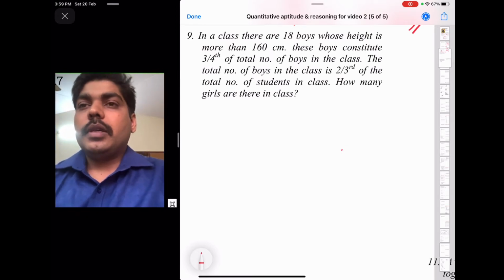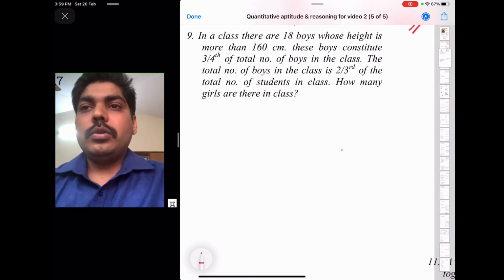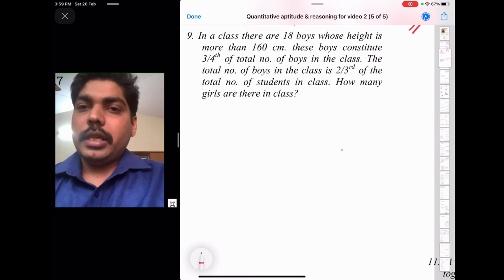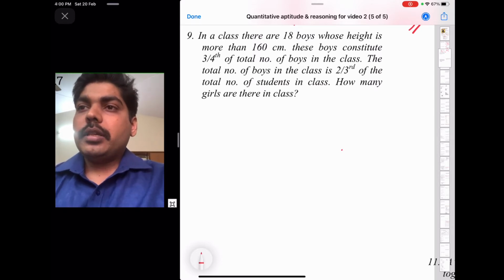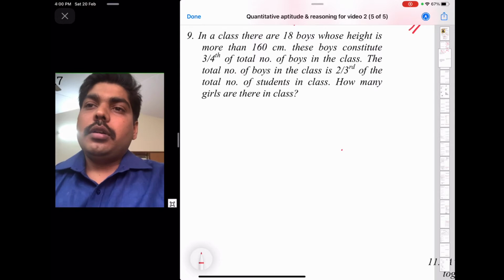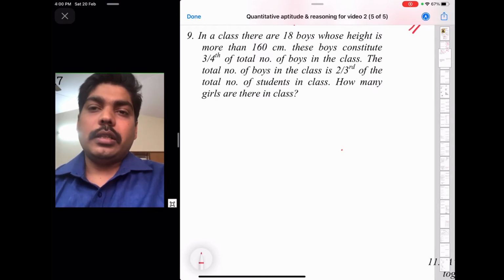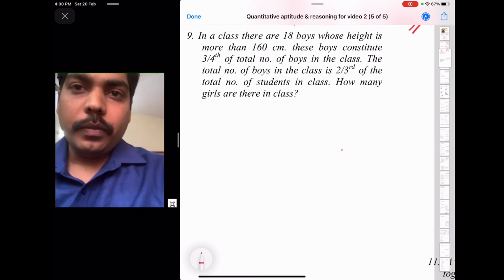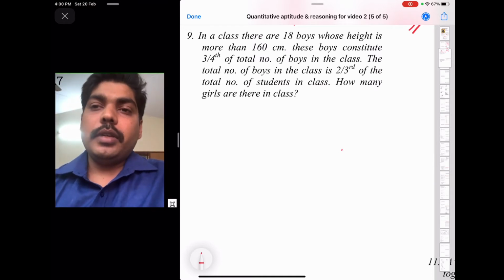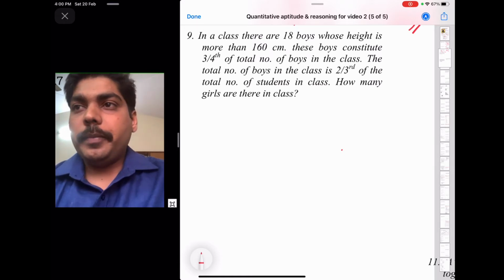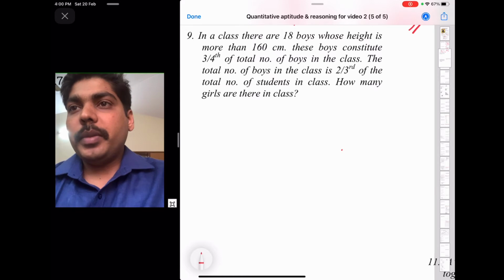Okay, in a class there are 18 boys whose height is more than 160 centimeter, and these boys constitute 3/4 of the total number of boys in the class. The total number of boys in the class is 2/3 of the total number of students in the class. How many girls are there in the class? This problem is basically simple mathematics, but here we'll look at how mathematical expression will help you understand the problem. So now write down the problem in a simplified way.